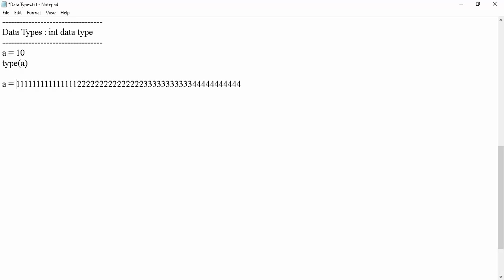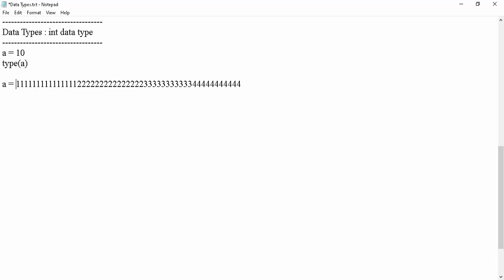But this long type is only applicable in Python 2, not in Python 3. Which version are we using? Python 3. So there is no long type available in Python 3. Even long values we can represent by using int type only.